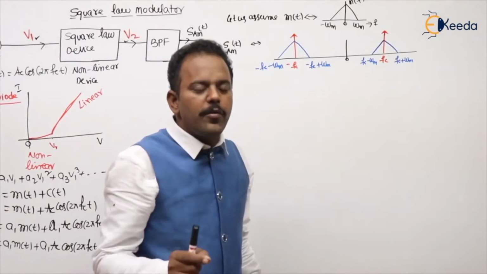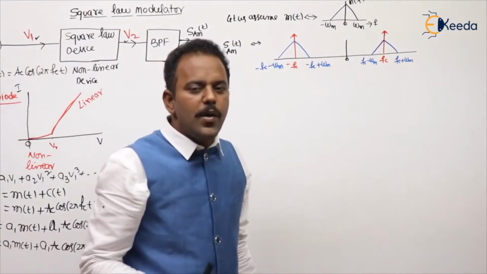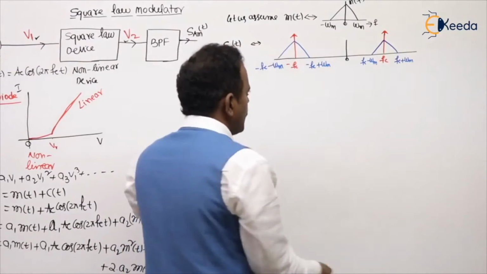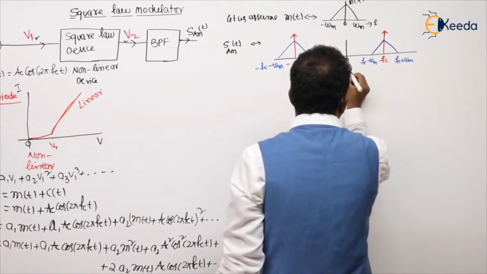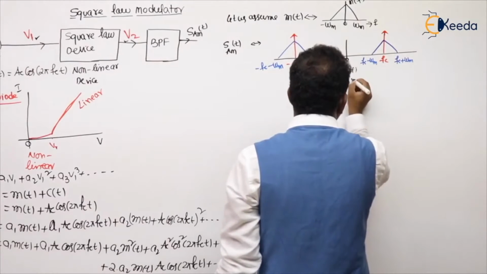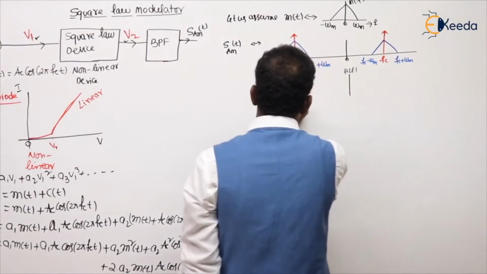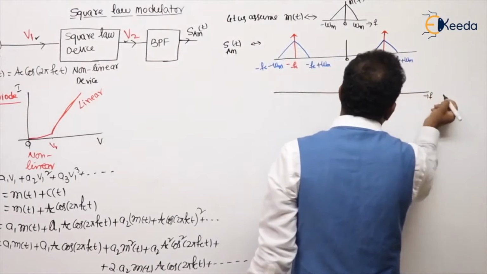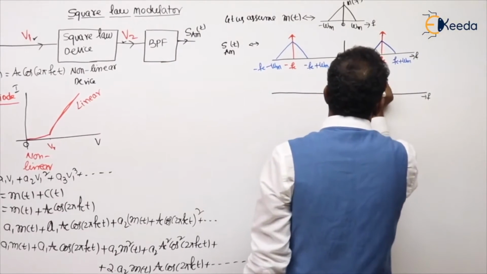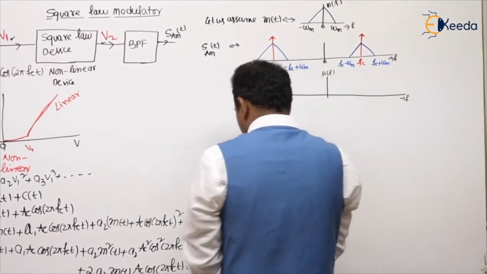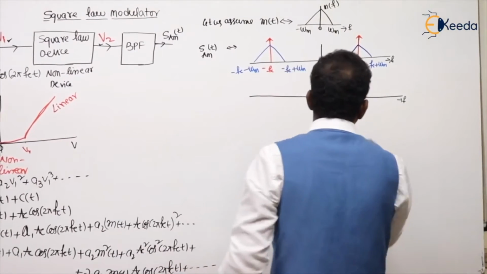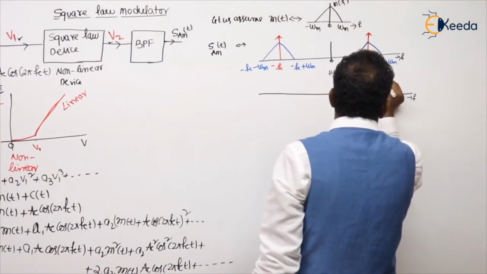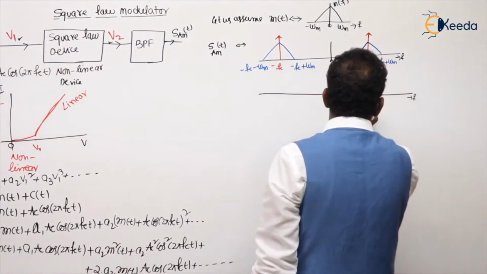So we need to design the band pass filter in between. The band pass filter characteristics, that is H of f, versus frequency domain, has to pass those components, from f_c minus omega_m to f_c plus omega_m.